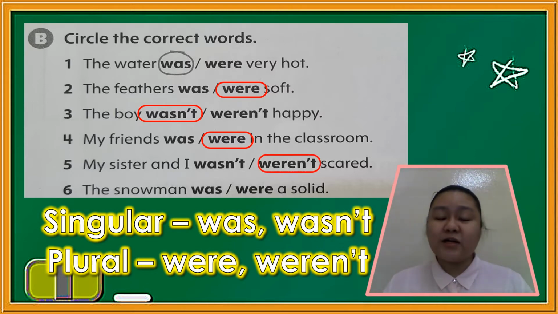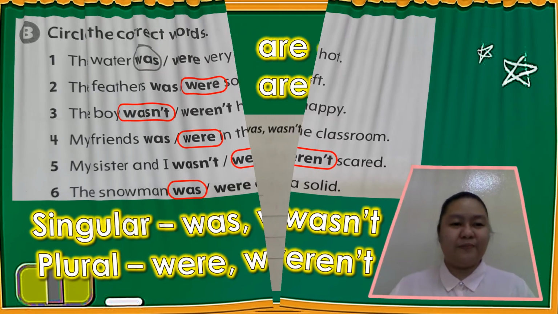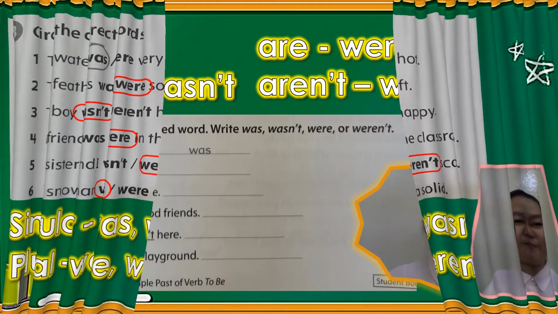Now for the last number, number 6, the snowman were a solid. When you say snowman, is it referring to only one or many? Yes, when you say snowman, it's only one. So our answer is was. Very good, grade 2.